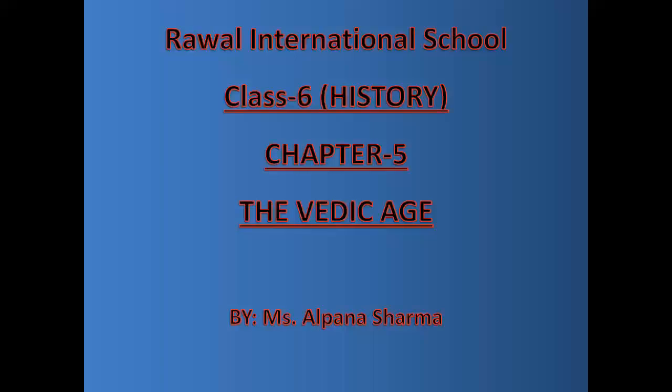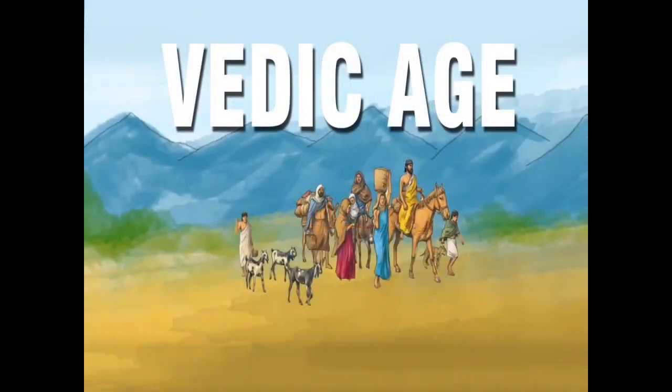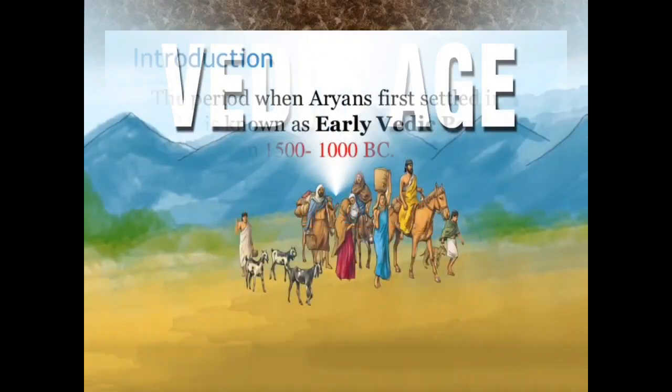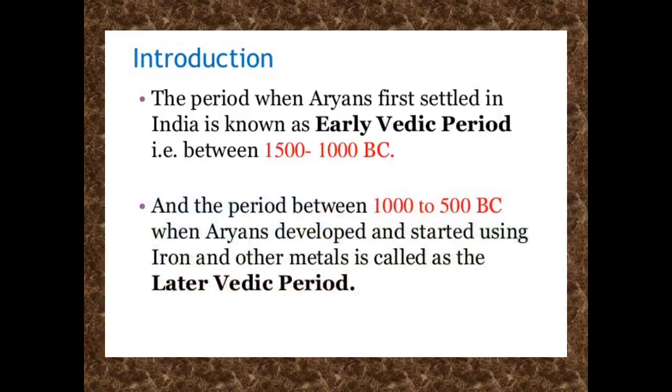So welcome back to the social science class in which we are going to start the next topic, that is the Vedic age. Here we will learn about the Vedic age. First of all, we start with the introduction. The Vedic age is divided into two periods: the early Vedic period and the later Vedic period. The period when Aryans first settled in India is known as the early Vedic period.